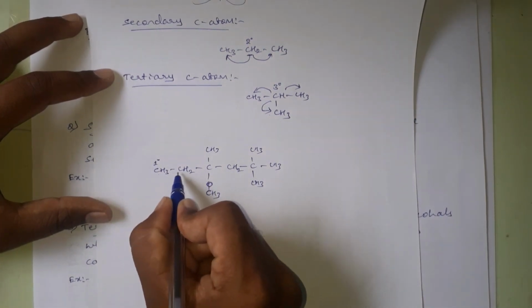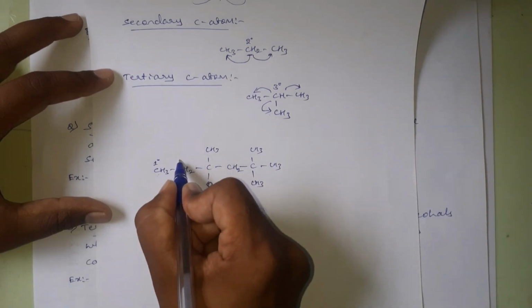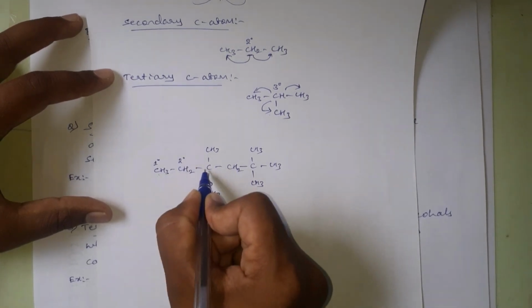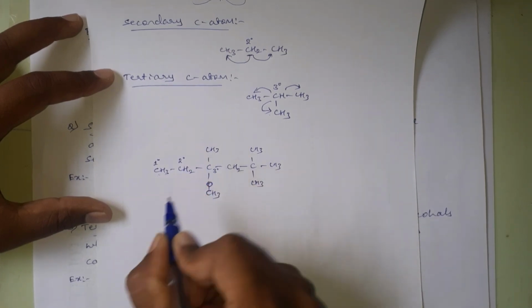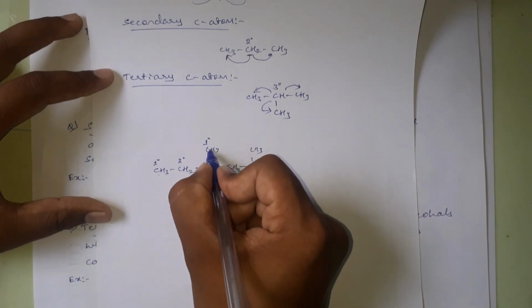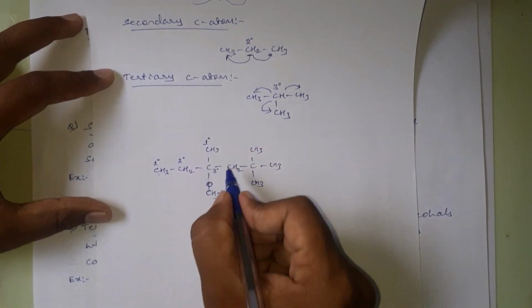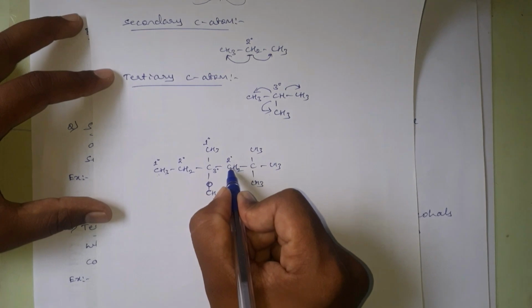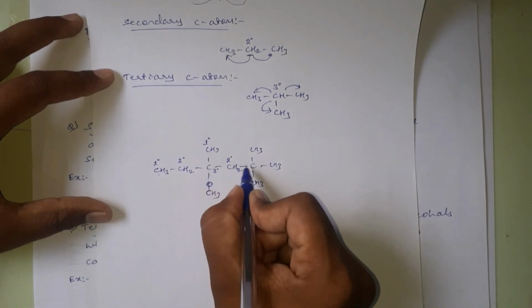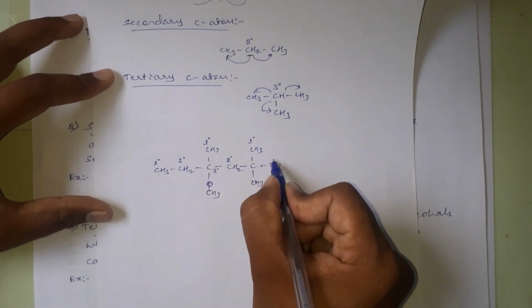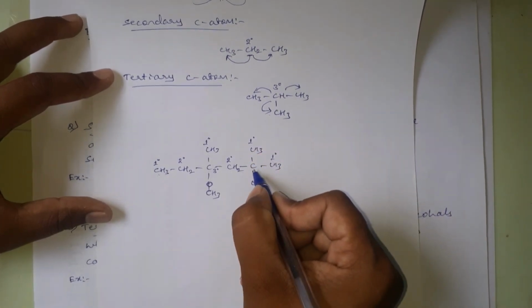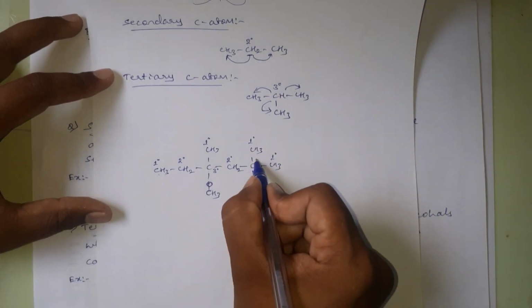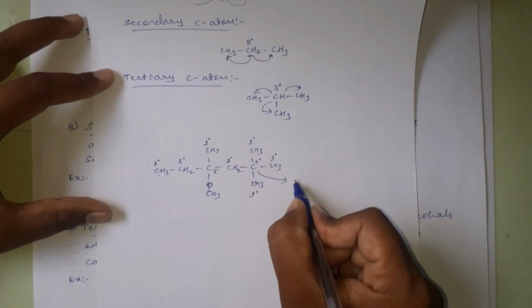Because it is connecting to only one carbon atom, and this one is a secondary because it is connecting to two other carbon atoms, and this one is a tertiary because it is connecting to 1, 2, 3 carbon atoms, and this one is a primary because it is connecting to only one carbon. This one is a secondary because it is connecting to two other carbon atoms, and these three are primary because all of them are connecting to only one carbon atom, and this one is a quaternary carbon atom.